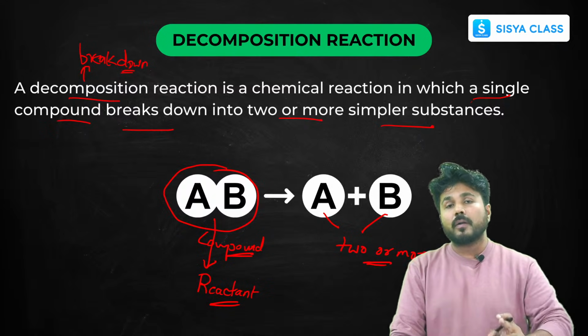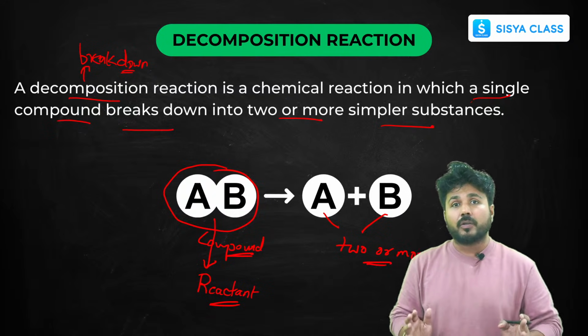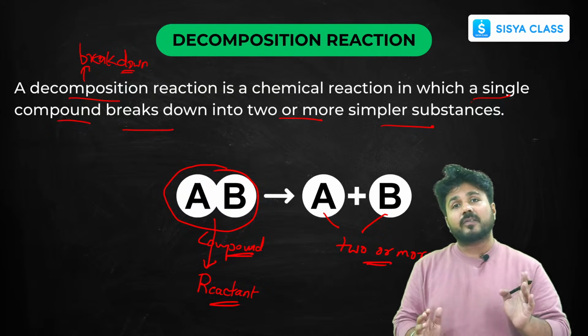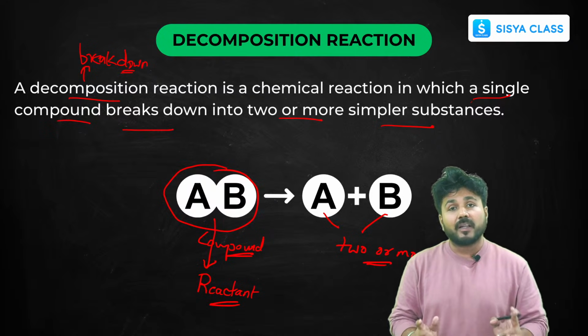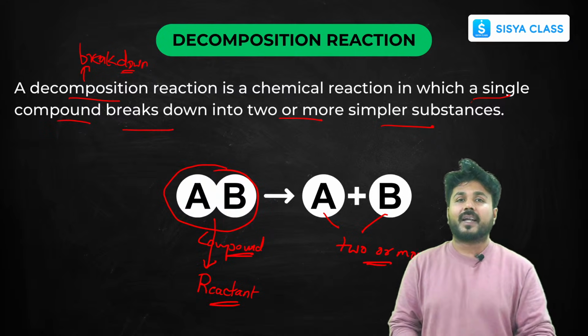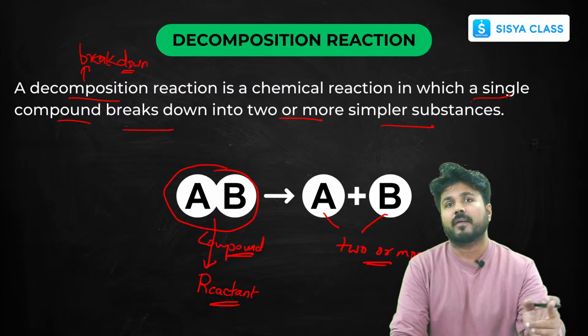Okay, now there are three different types of decomposition reaction which you are studying in your 10th grade. In the presence of heat, it is called thermolytic. In the presence of light, it is called photolytic. In the presence of electricity, it is called electrolytic. Okay, now we'll go through all of them one by one.